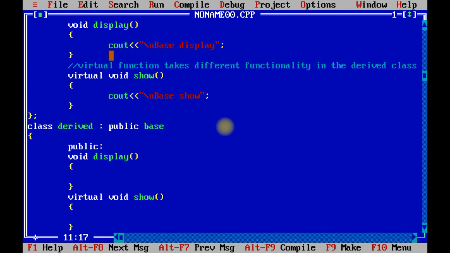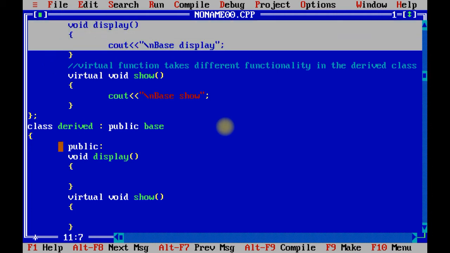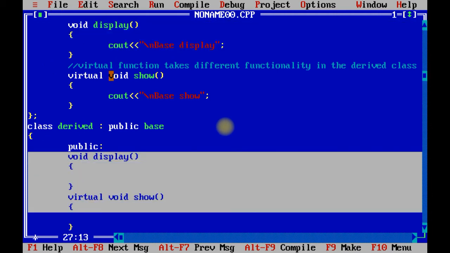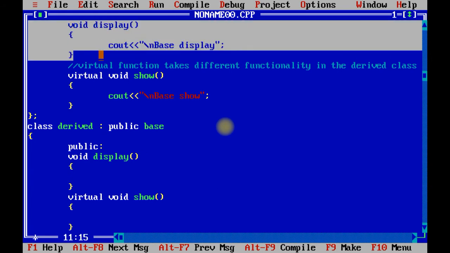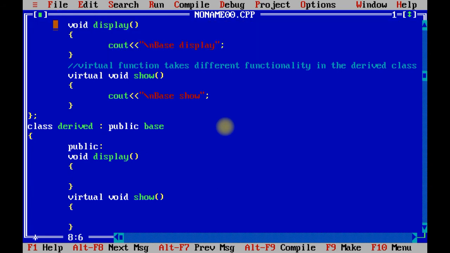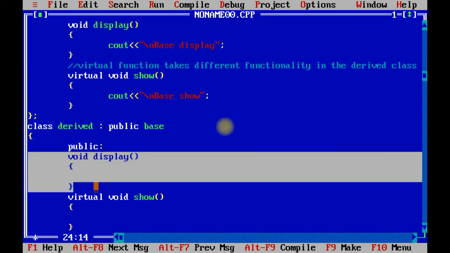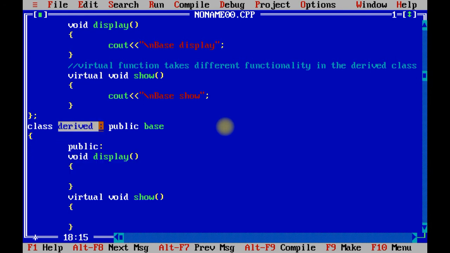But when you are going to use the concept of overriding, the class would be different. See, this is a base class and this is a derived class. So over here void display is a part of the base class, and over here this void display is a part of the derived class, right? Now inside the derived class I am going to write the message derived display.